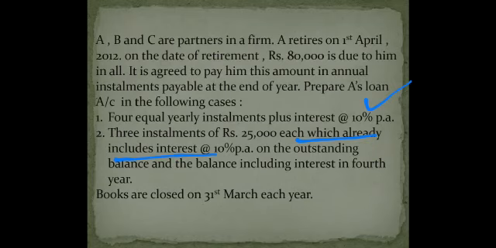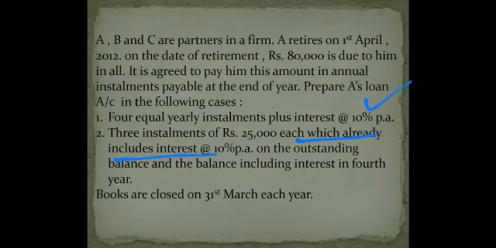The only thing fixed is that every year from cash account on the debit side we will be paying 25,000. That amount is fixed. These are fixed installments. Fixed installment means every year we will pay 25,000 and in the last year whatever is the leftover balance we will be paying that. That is the agreement. So there is difference between the treatment in case 1 and case 2, which we'll be able to understand only when we prepare the account.